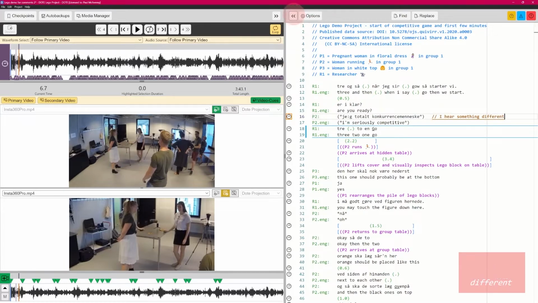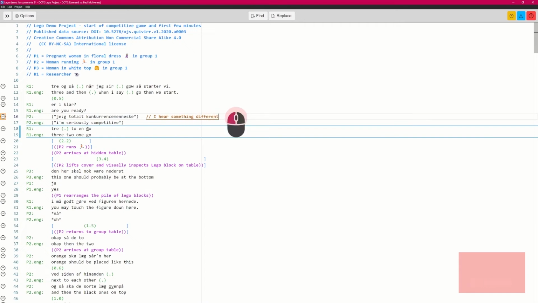And if we just use the chevrons here, we could now have a lot of space where we could type, and you can type on this line forever if you wanted. It won't be included in the transcript. If we try to export this transcript, this will be disregarded when we export to RTF or to subtitles, unless we choose to include it for some reason, but otherwise it's discarded. Notice here this is a margin that we fixed at about 70 characters, and it's going to go way over that, but that's irrelevant because the transcript is not going to be exported when it's published. So I hear something different, check it out again.